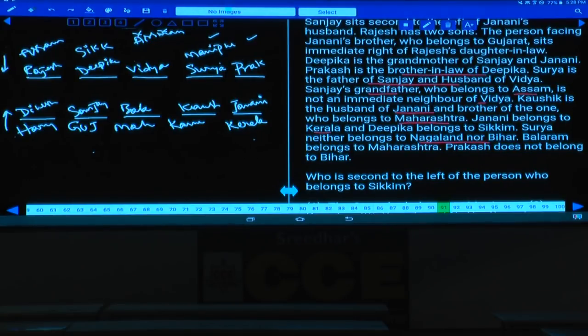If this person belongs to Manipur and Balram belongs to Maharashtra, Prakash does not belong to Bihar. As Prakash does not belong to Bihar, then who belongs to Bihar here? The person who belongs to Bihar is Vijay. As Vijay belongs to Bihar, this person belongs to Nagaland, and this Prakash belongs to Nagaland. Clear now? First we have done the family tree, then we have finalized the seating arrangement, and finally the states to which they belong.